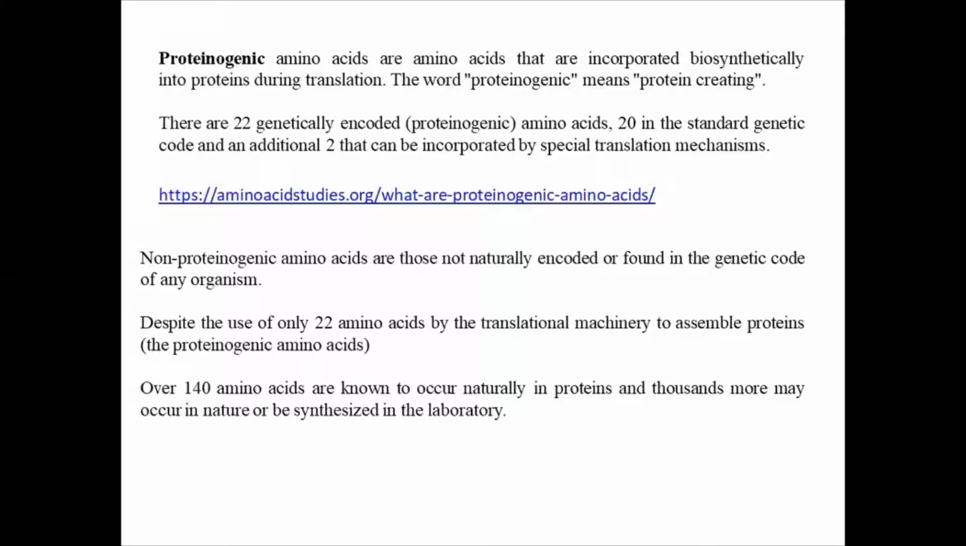Non-proteinogenic amino acids are those that are not naturally encoded or found in the genetic code of any organism, despite the use of only 22 amino acids by the translational machinery to assemble proteins. It is very good information that over 140 amino acids are known to occur naturally in proteins, but we usually study only about 20 amino acids, and thousands more may occur in nature or be synthesized in the laboratory. I also mentioned some links here for your knowledge.